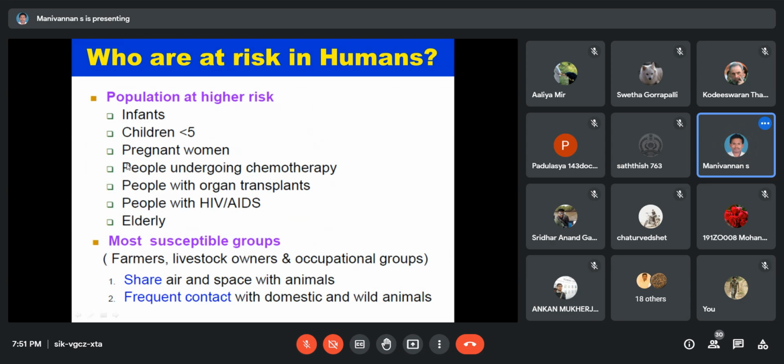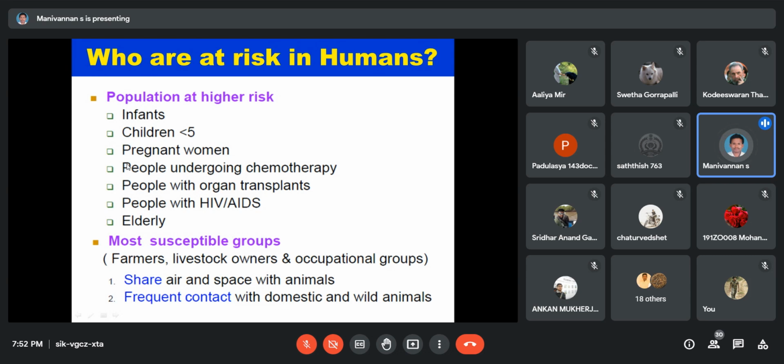Next. Who is at risk in humans? What are the risk groups? The population at risk, for example, infants, meaning young people, and children below 5 years, pregnant women, people undergoing chemotherapy or cancer patients. In COVID-19 also, people on chemotherapy are severely affected. Also people with organ transplants.